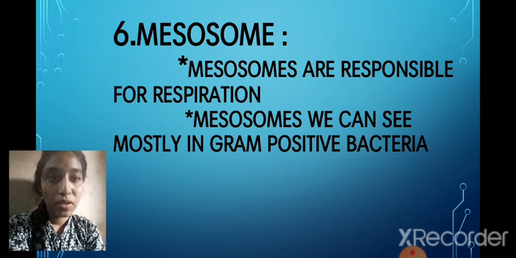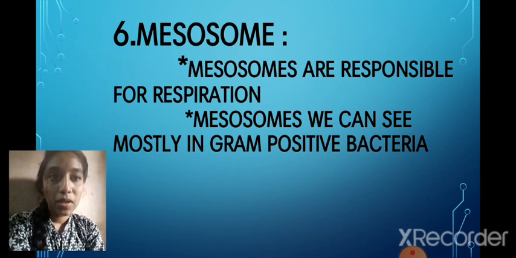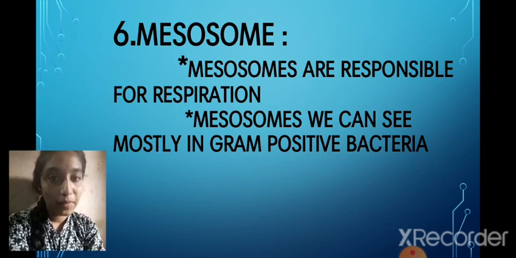We can see mesosomes mostly in gram positive bacteria, and we can't see them in gram negative bacteria. Mesosomes are responsible for respiration, and it is by the respiration process only that every organism lives. Like that, the bacteria also live by respiration, that is, through mesosomes.